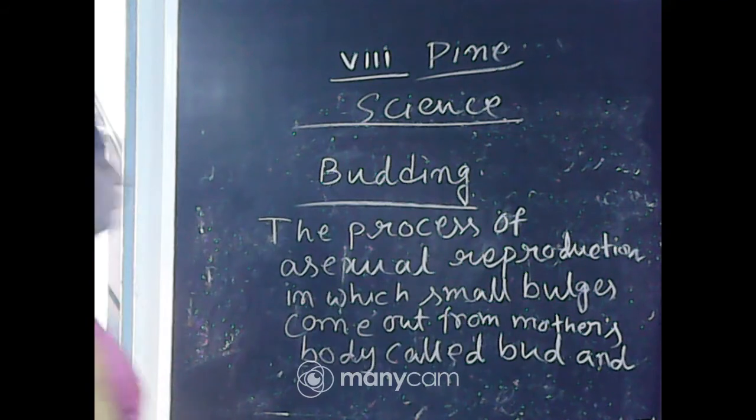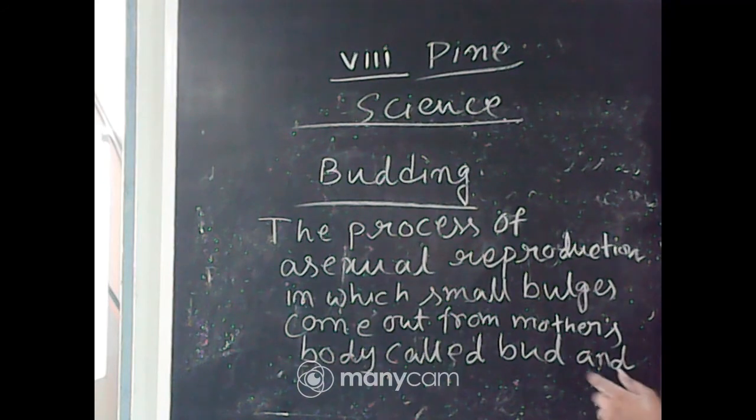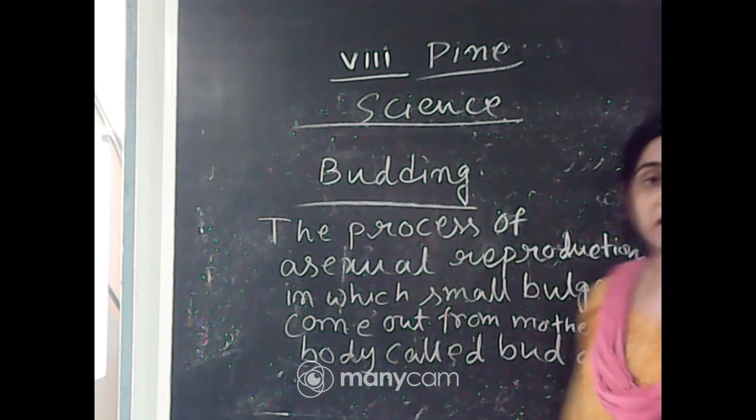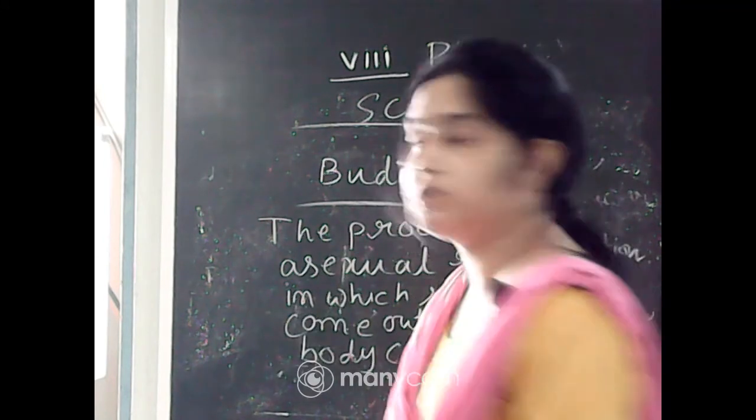I repeat, the process of asexual reproduction in which small bulges come out from the mother's body, called buds, and after development they get detached from the mother's body to produce new individuals.